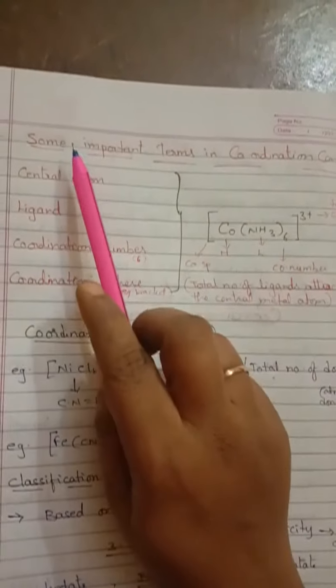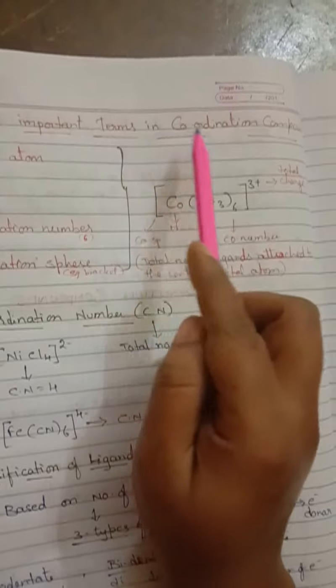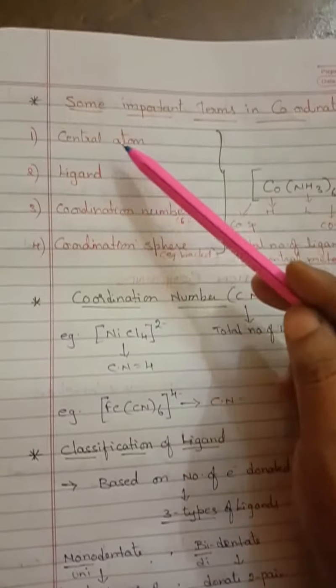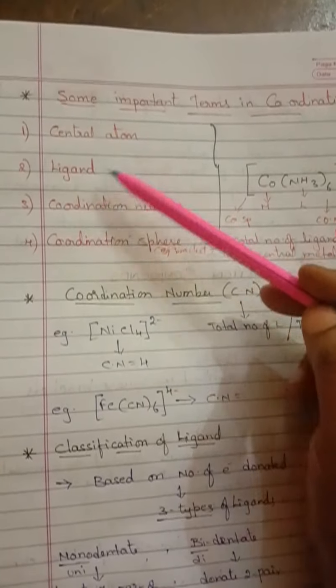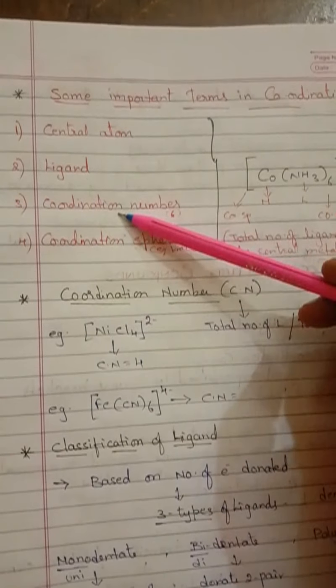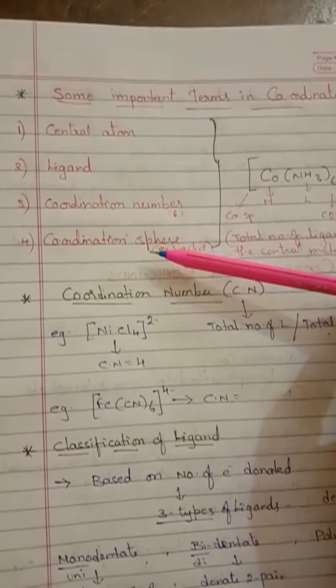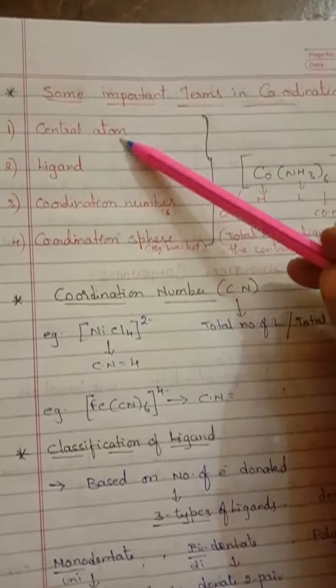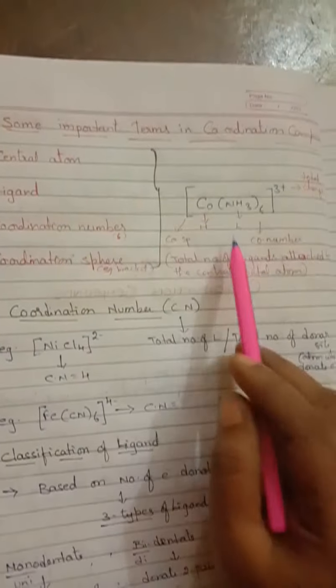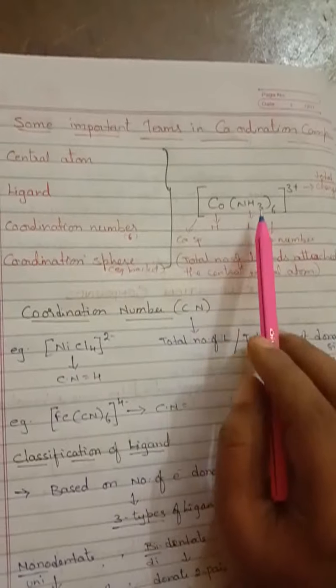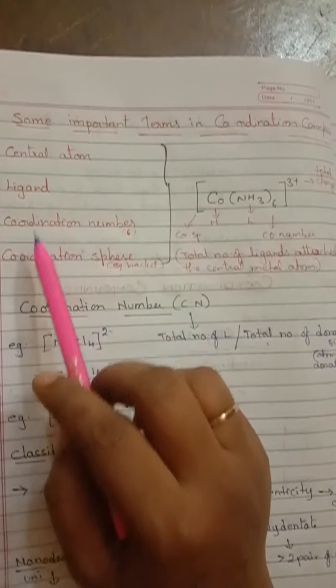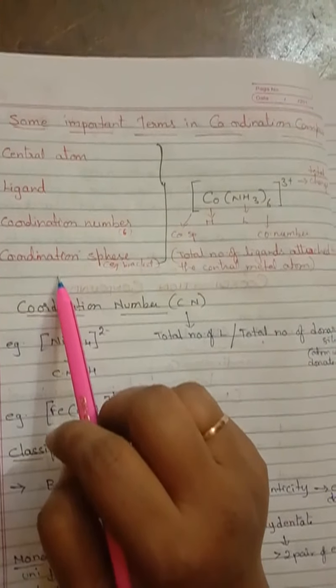Next come some important terms which we use in coordination compounds. Some new terms are there: central metal atom or central atom, ligand, coordination number and coordination sphere. With this example, you should know what we mean by central atom, ligand, coordination number and coordination sphere.